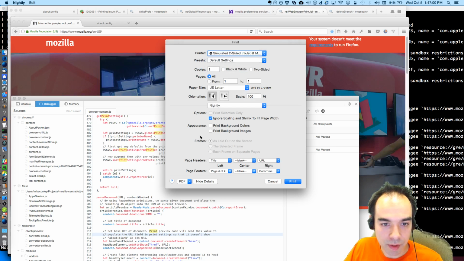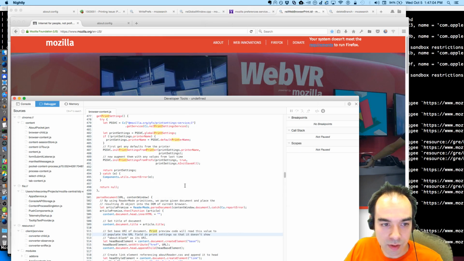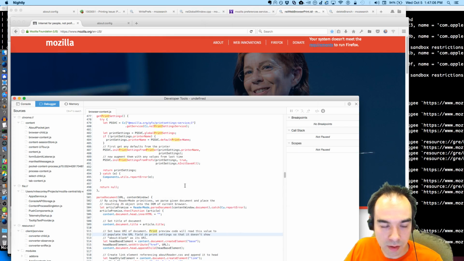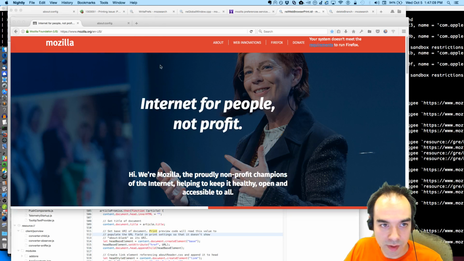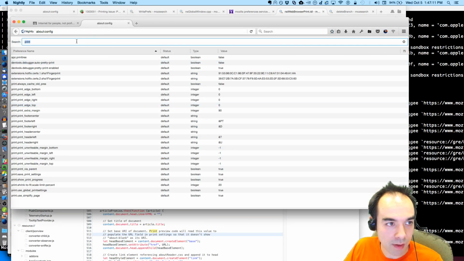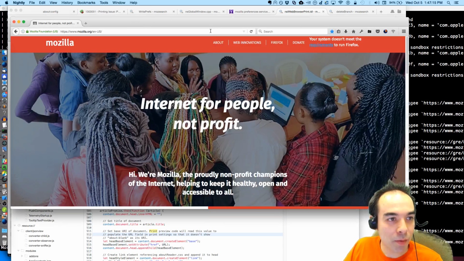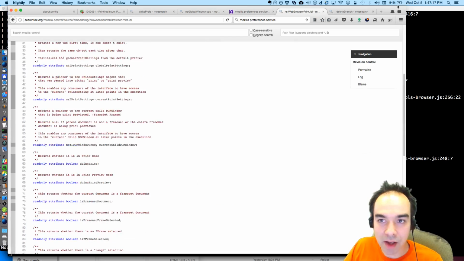Let's see, simulated. Actually, let's do that now. So is this going to be small? Probably. Yes. Now, at any point have we got any printer settings? We don't. I don't know how to reproduce this bug, folks. I'm stumped.